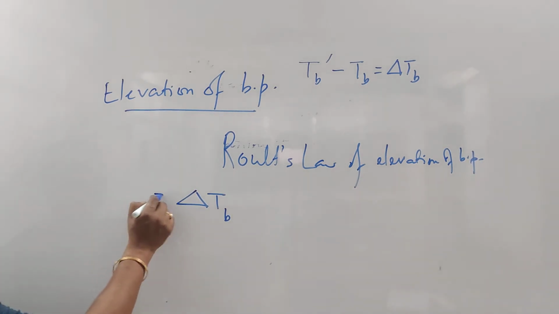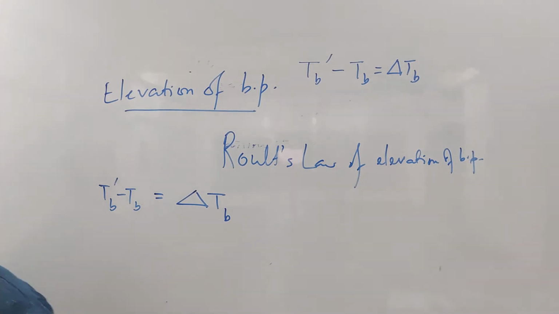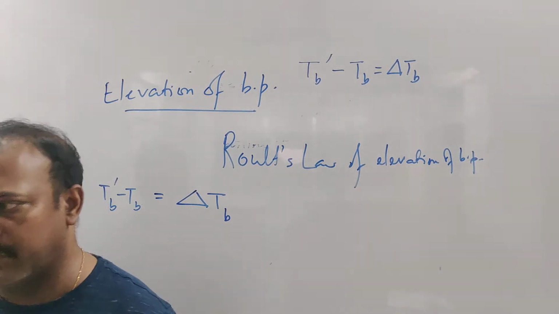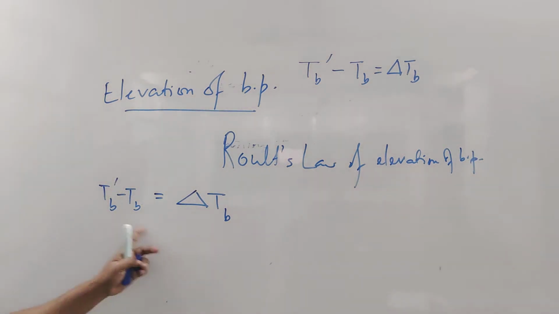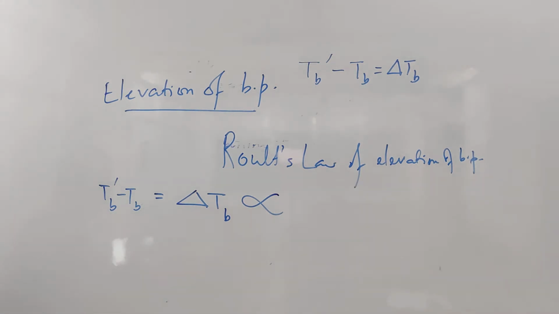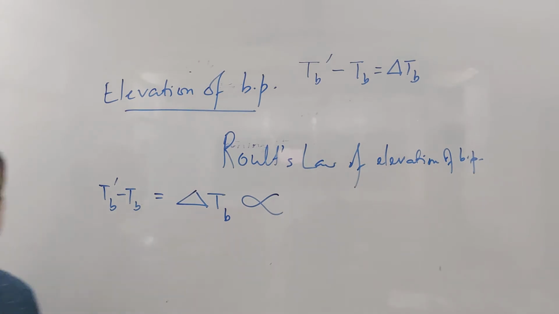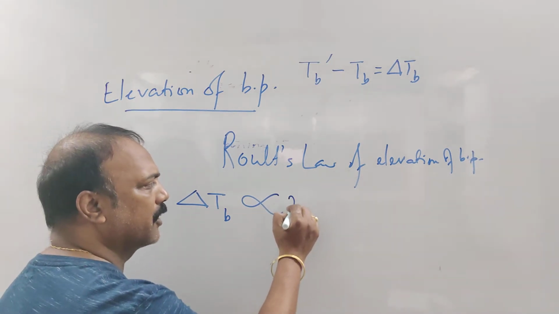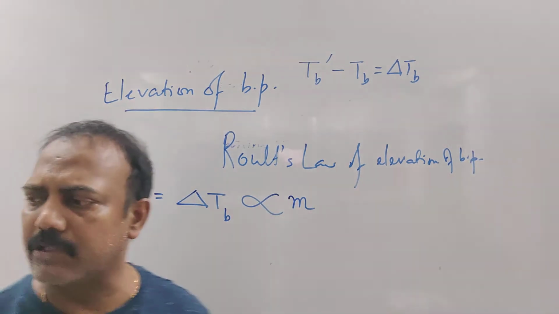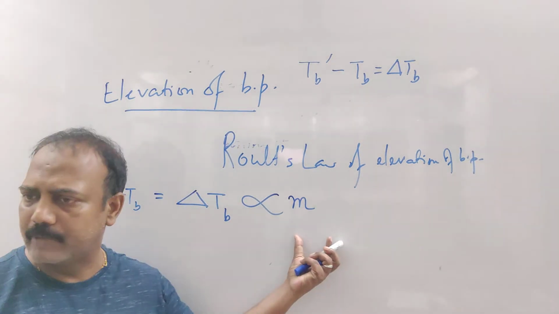Delta Tb is nothing but Tb dash minus Tb. What is Tb dash? Tb dash is nothing but the boiling point of the solution, and Tb is nothing but the boiling point of the pure solvent. This delta Tb is directly proportional to the concentration of the solution in molality, in the unit of molality. So delta Tb is directly proportional to small m, nothing else.